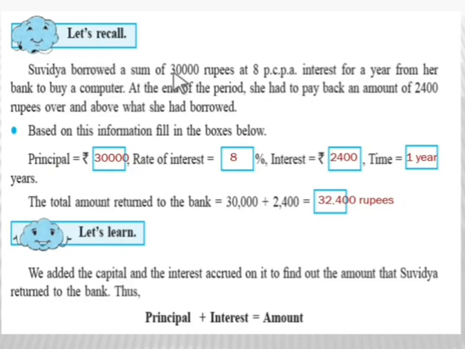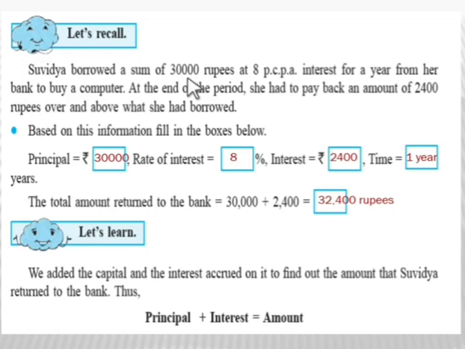Suvidya borrowed a sum of 30,000 rupees at 8 PCPA interest for a year from her bank to buy a computer. At the end of the period, she had to pay back an amount of 2,400 rupees over and above what she had borrowed. Now from the example it is clear that the amount borrowed is given.